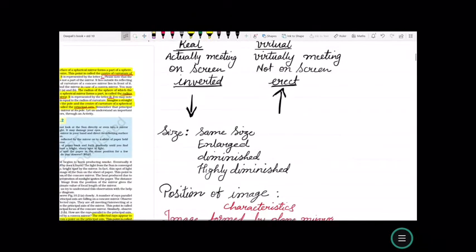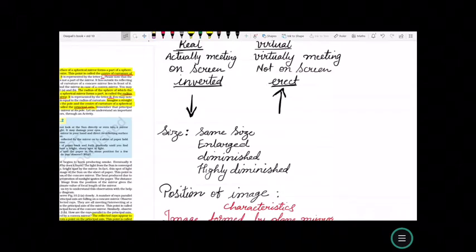Also, we need to know the size of the image. The size of the image could be the same size as the object, enlarged, that is larger than the object, diminished or smaller than the object, and highly diminished, that is very small compared to the object. The position of the image also is to be taken into consideration. And we have inverted image and erect image. The inverted image means the upside down image of the object, and erect image means the same way as the object.